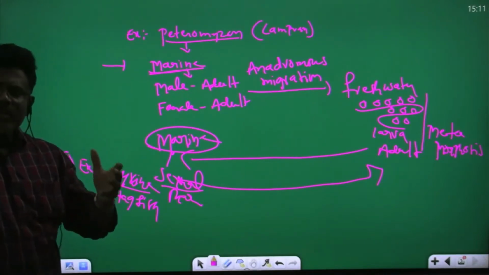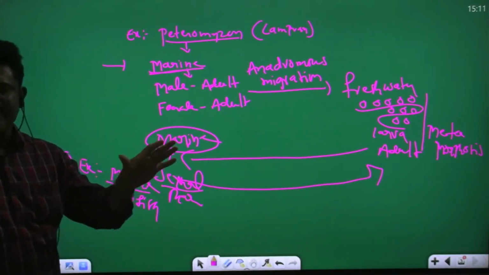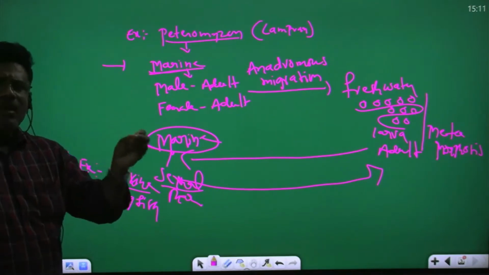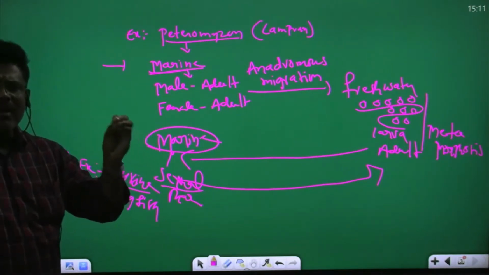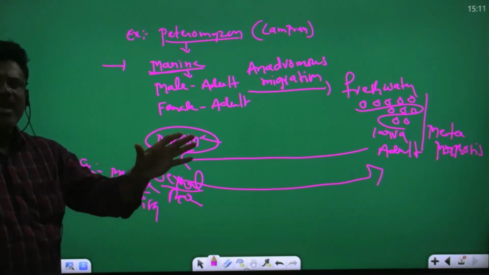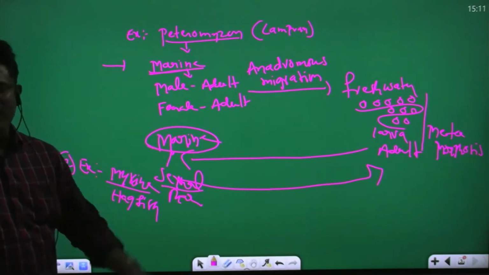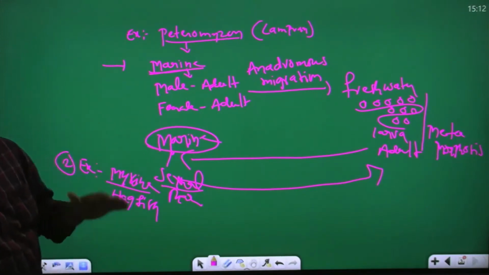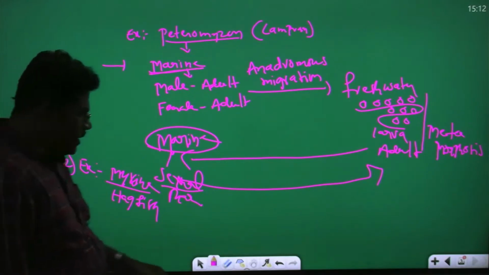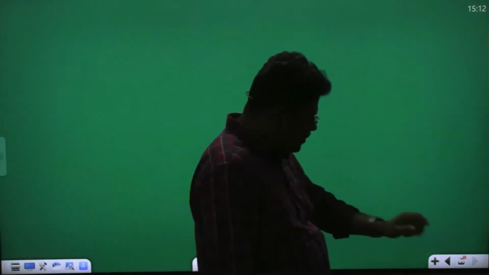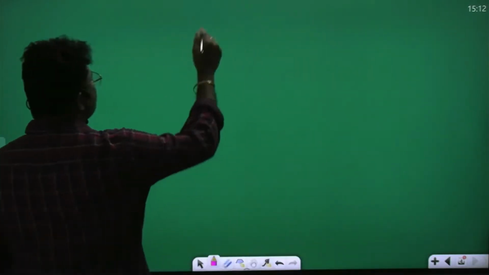After spawning in fresh water, male and female both die. But eggs develop in fresh water into larva, and larva develops into adult. Then adults move back to marine water. So this is the importance of cyclostomata. Yes, now completed. Next, we are going to Tetrapoda.